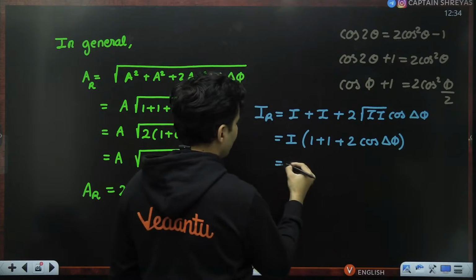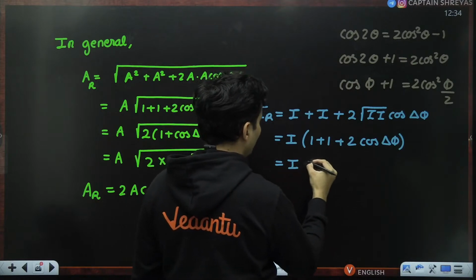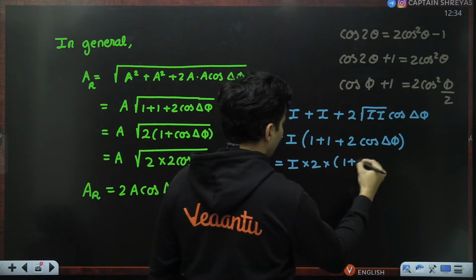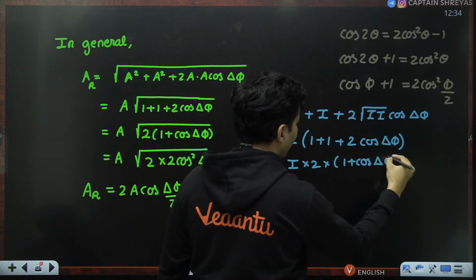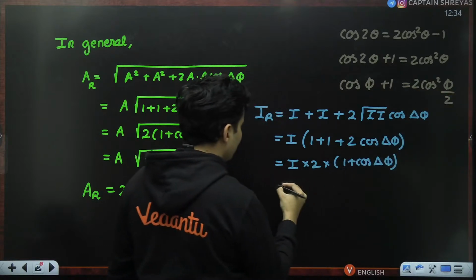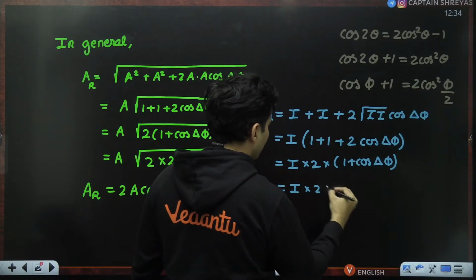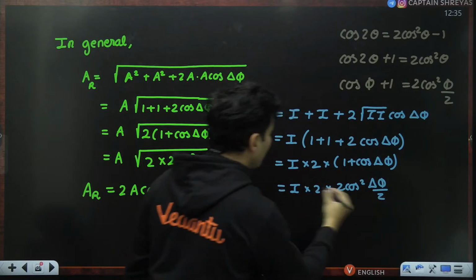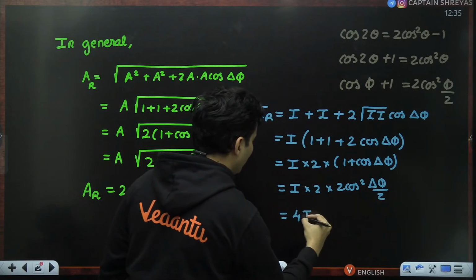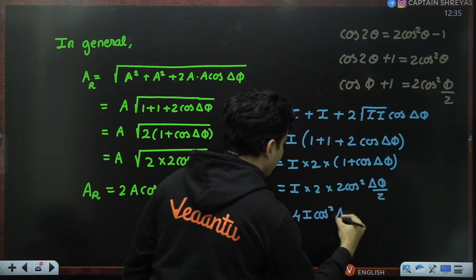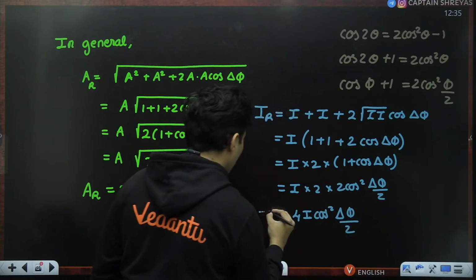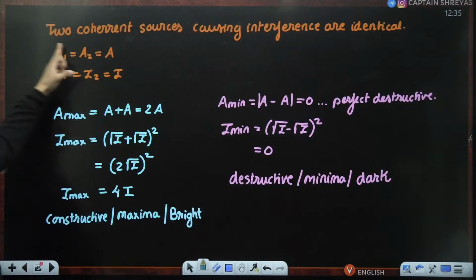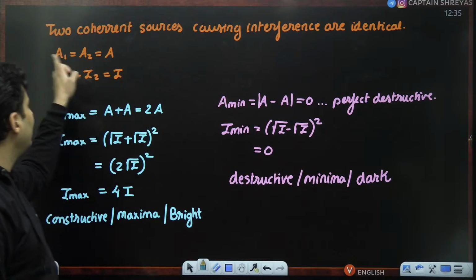Again, the same theory is applicable. It will just become I into basically 2 common and 1 plus cos del phi. 1 plus cos del phi, we just saw what it is. It is nothing but 2 cos square del phi by 2. 2 2s are 4, so it will become 4I cos square del phi divided by 2. So that is your resultant intensity in general when the two sources are identical in nature.